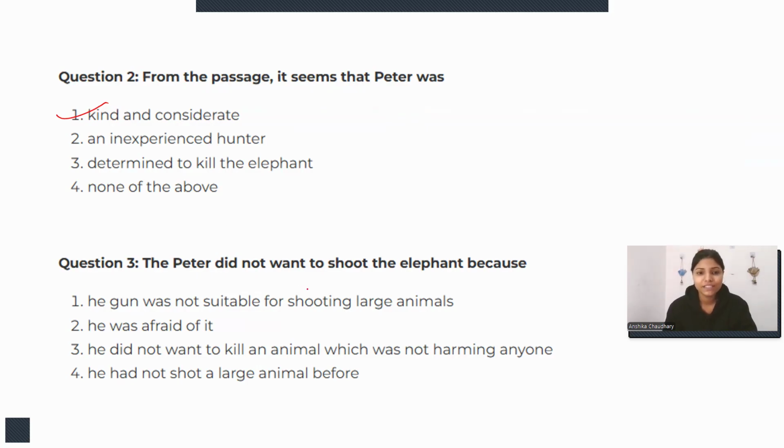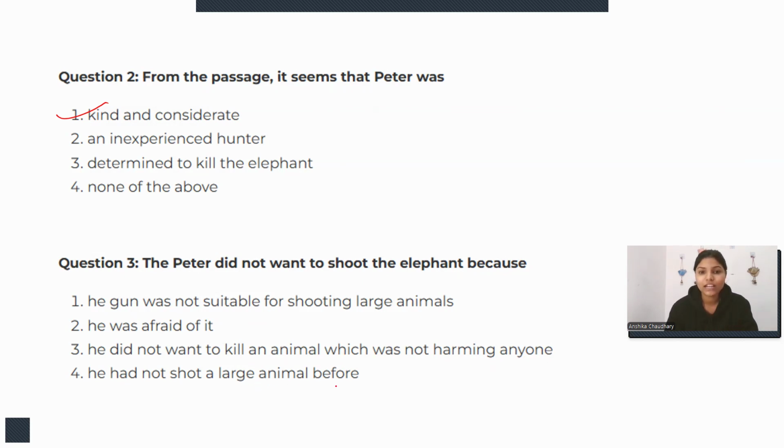The third is, Peter did not want to shoot the elephant because his gun was not suitable for shooting large animals. In the paragraph we haven't talked about a gun, right? He was afraid of it. No, we haven't seen any line showing the fear of Peter. He did not want to kill an animal which was not harming anyone. That was not the thought of Peter, right?